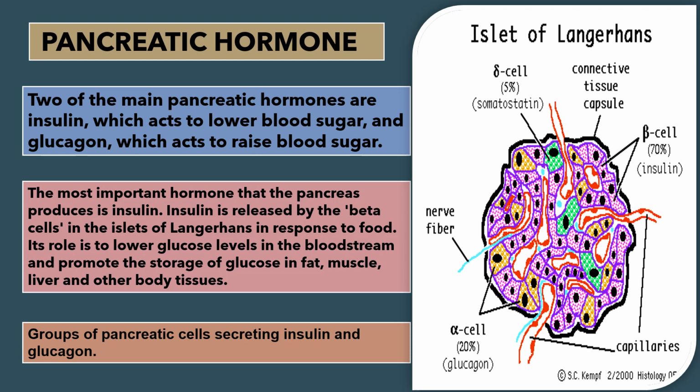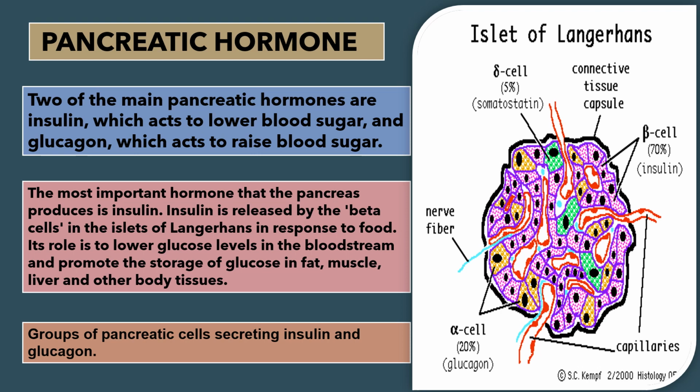The composite or compound racemose gland, which is composed of both exocrine and endocrine glandular cells, that secrete both digestive juice and different hormones, respectively, is known as the pancreas. The groups of epithelial cells situated at random between the pancreatic acini are known as islets of Langerhans.